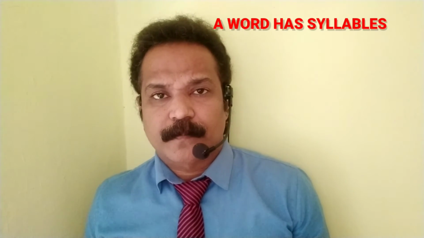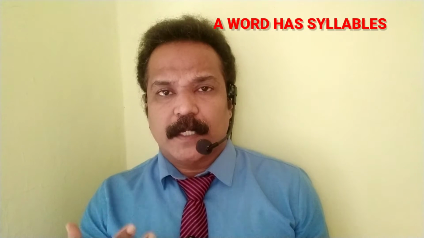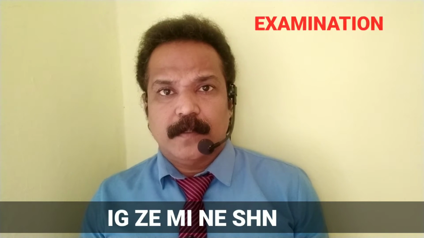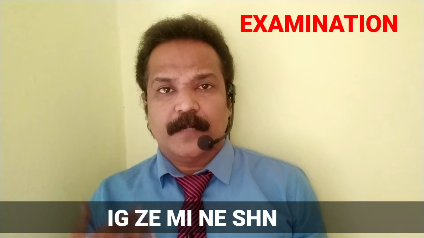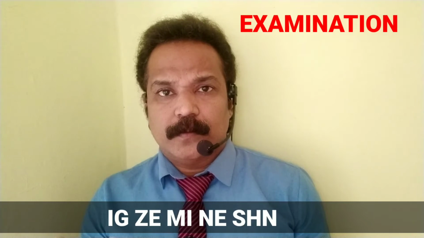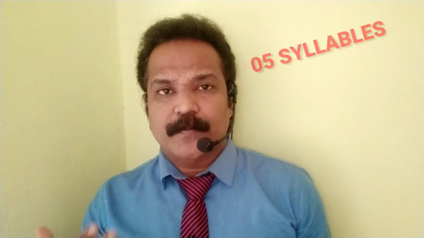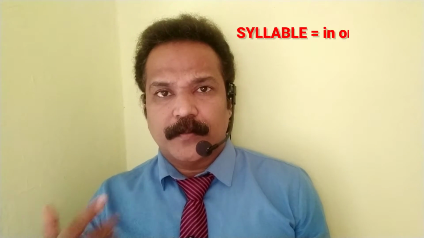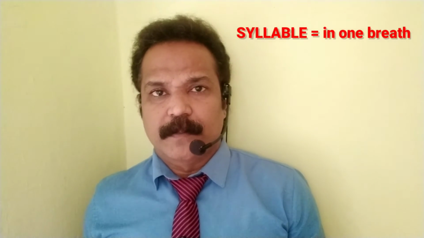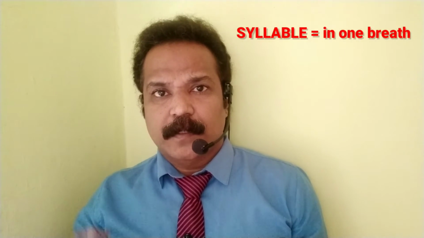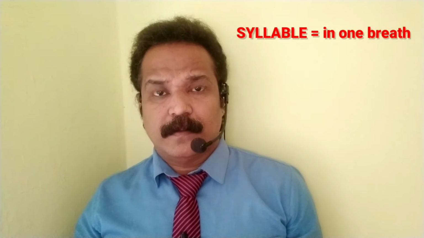Now what is a syllable? Suppose I say the word examination. Examination. There are 5 syllables. So this is a syllable. A syllable is separate from spelling. It is in one breath. If you tap on the table, you get the correct syllable. Examination. In this way, you get the syllable. Or you can look in the dictionary and find out how it's broken into syllables.